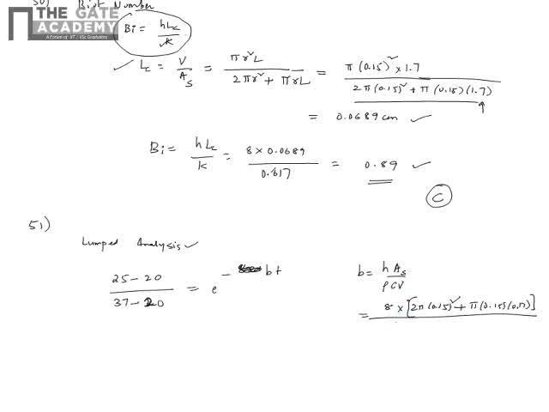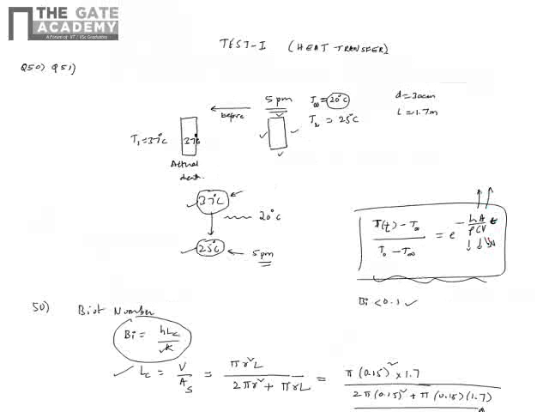I need to look at the figure: density is given as 996 kg per meter cube, specific heat 4.178 kilojoules, so times 10 power 3, and the volume is pi r square L. Remember that H is the heat transfer coefficient, A is surface area, V is volume, C is specific heat, and rho is density.